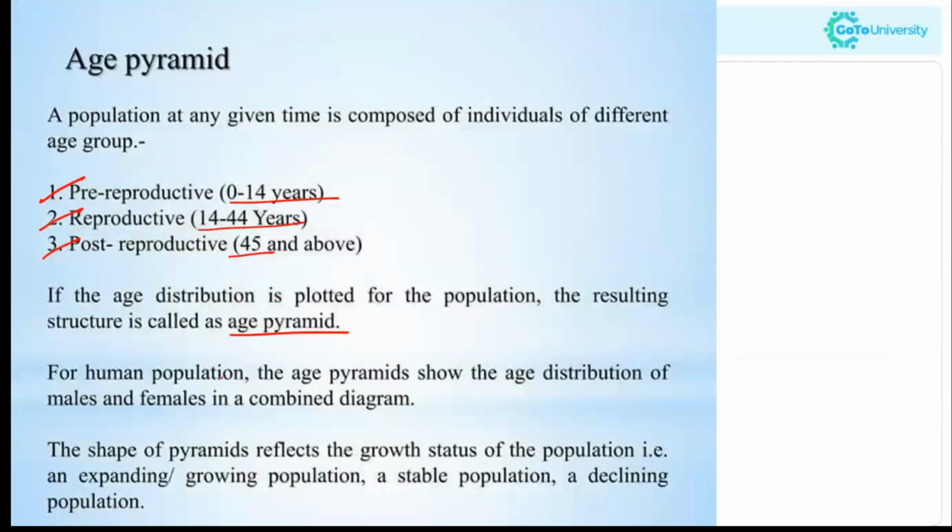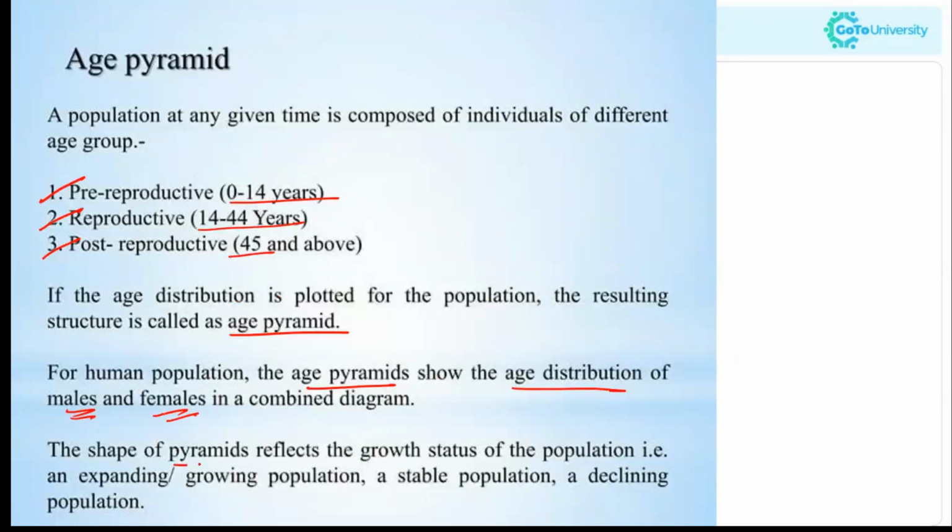For human population, the age pyramid shows the age distribution of males and females in a combined diagram. That means in a single pyramid, the age group distribution of both males and females is shown.